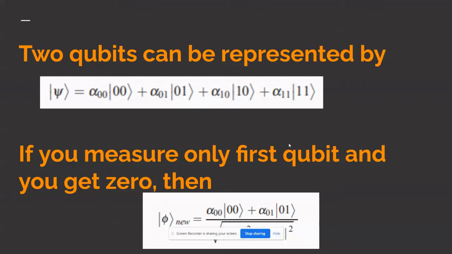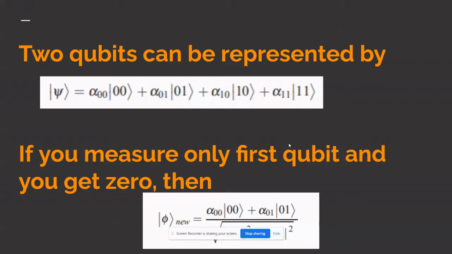That is the parameters for the new state. So we can have a very simple observation here: with two qubits, I can have a superimposed state of four states. If I have three qubits, I can have a superimposed state of eight states.